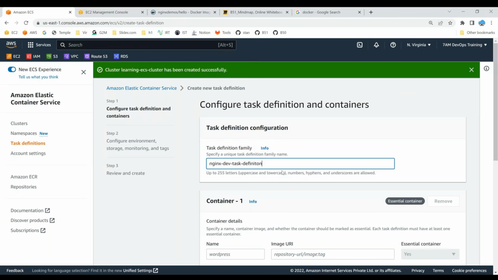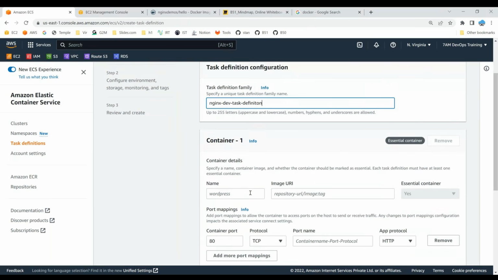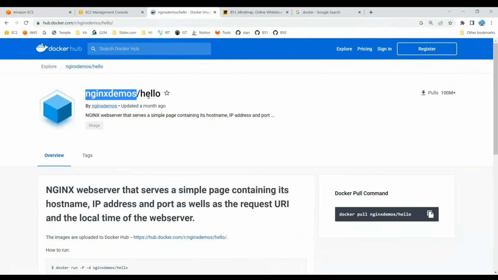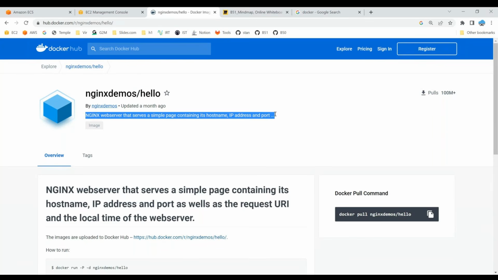Okay, so this is the Nginx task definition. Now you can tell that this is going to be a hello world example. And for the sake of this recording, I'm going to use a container image called nginx-demos/hello. It is an image from the open source Docker Hub, which gives you a hello message along with the underlying server's IP address. So just for the sake of it, it's an Nginx web server that serves a simple page along with the host name, IP address, and the port.